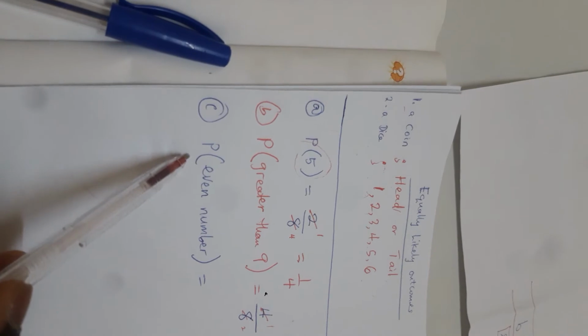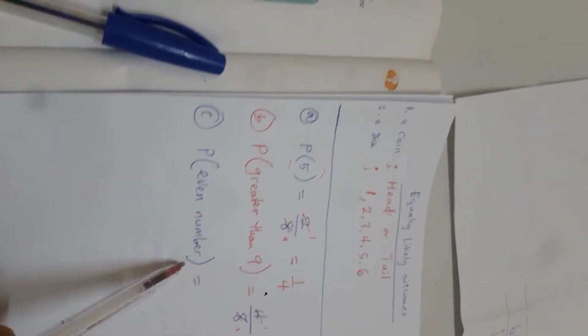Are you understanding? Now the next question says, what is the probability that it's an even number, the card you chose? Now, the probability of an even number, that's the next question.